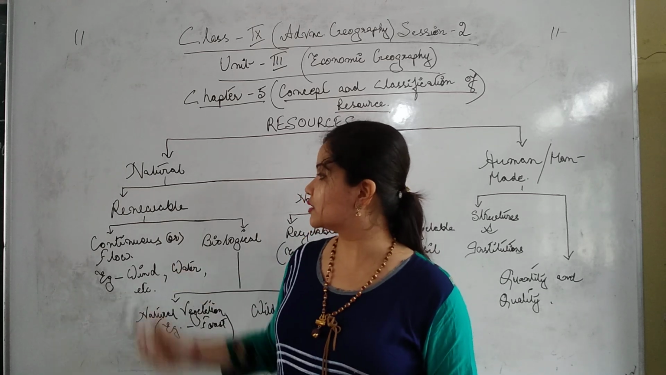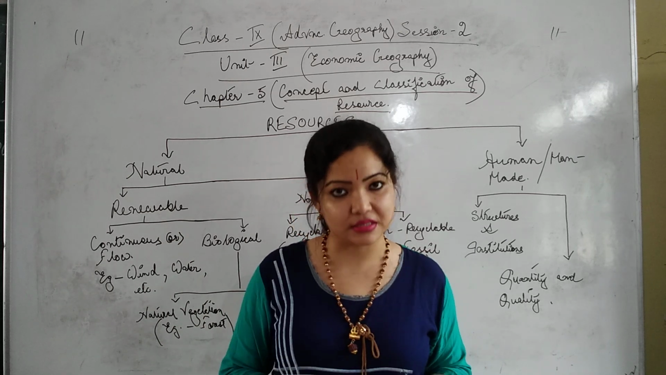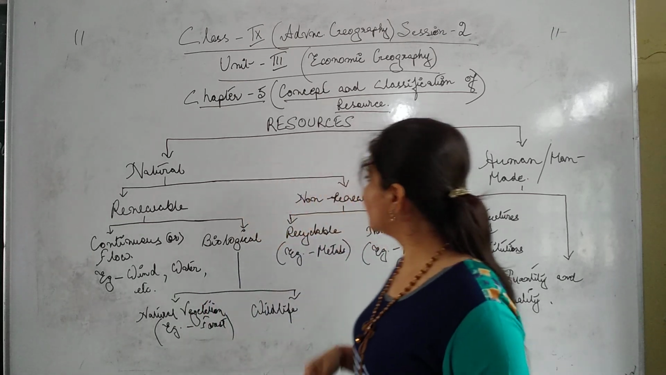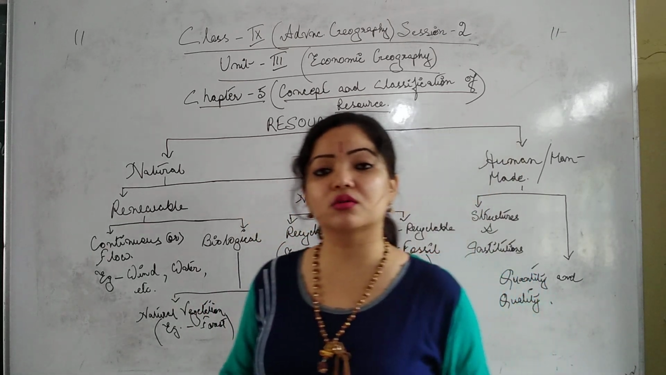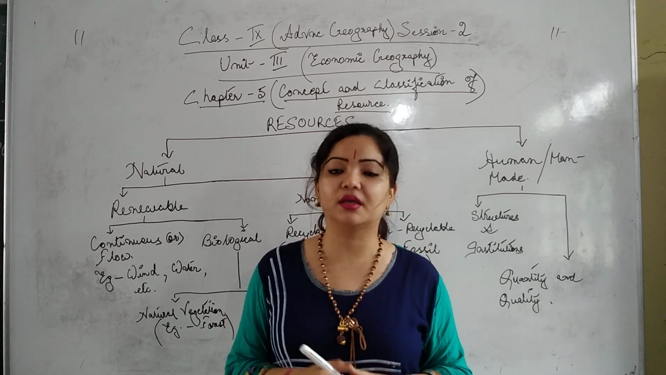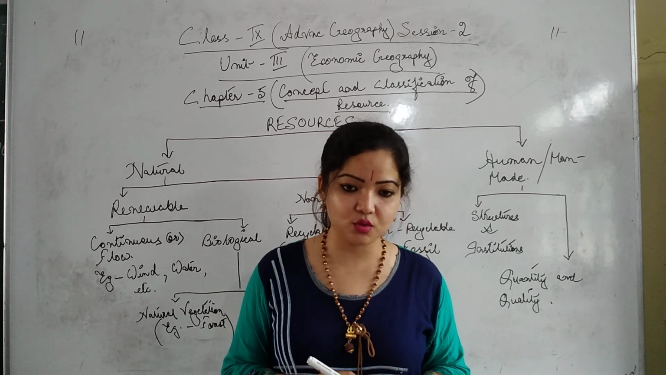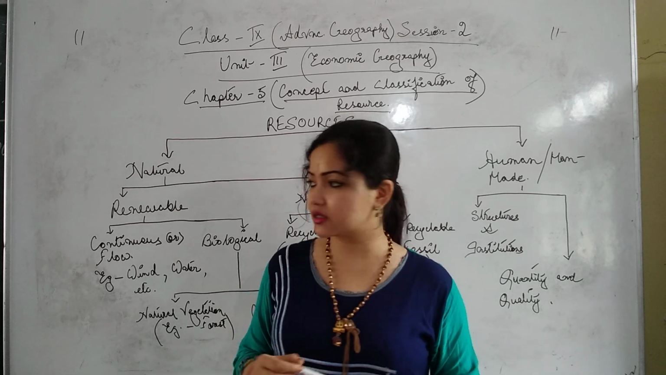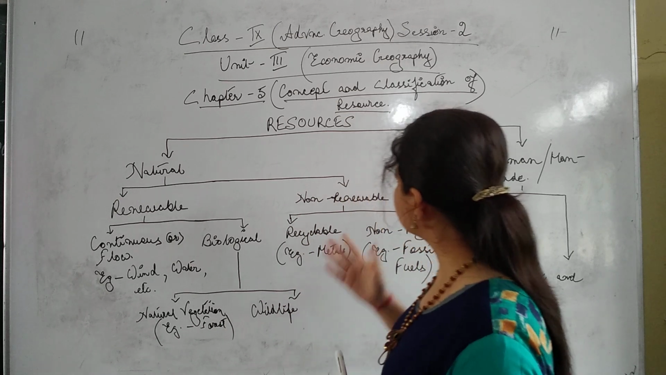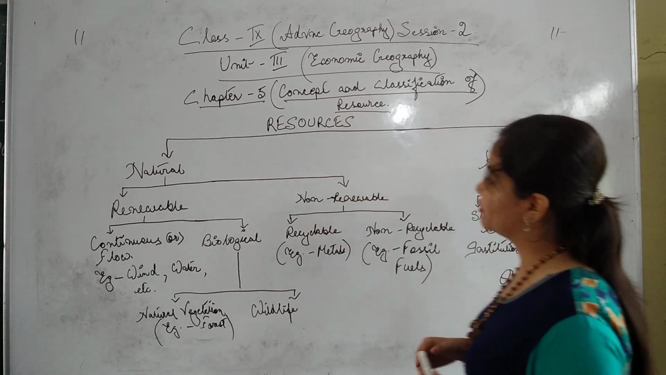Renewable resources can be known as what? Inexhaustible, which cannot be exhausted, and non-renewable resources are also known as exhaustible resources, which can be exhausted one day. So I think you have all cleared these things. In the next session we will discuss human and man-made resources, and further we will go on.